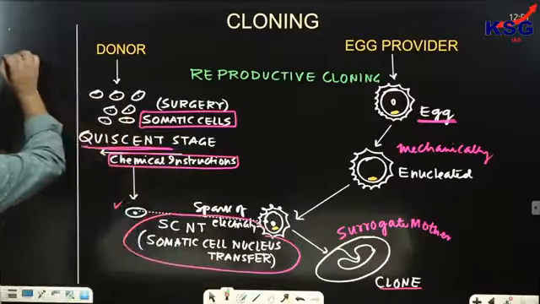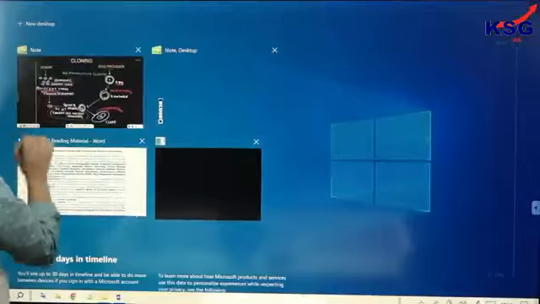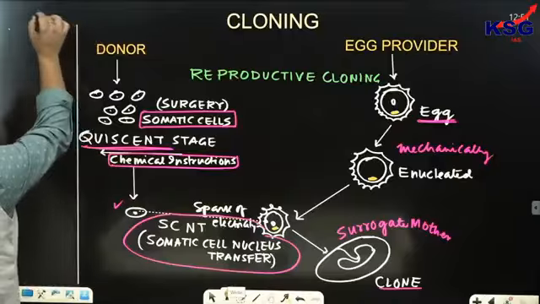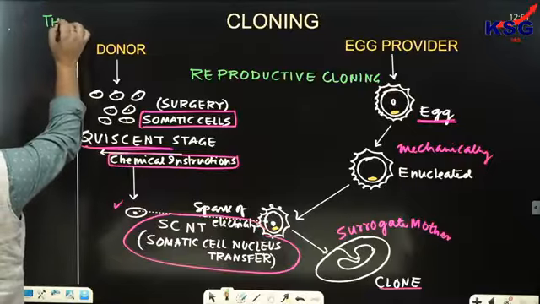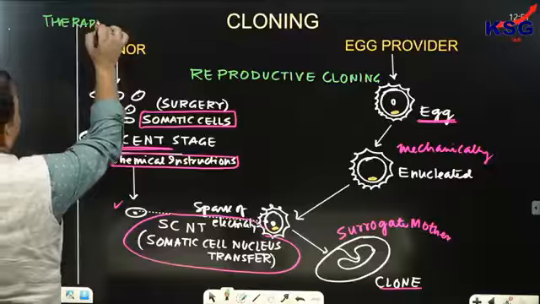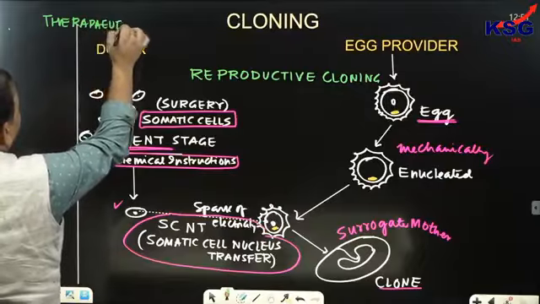Therapeutic cloning means medicinal cloning.